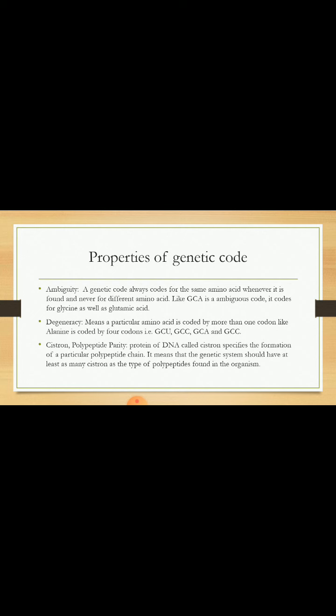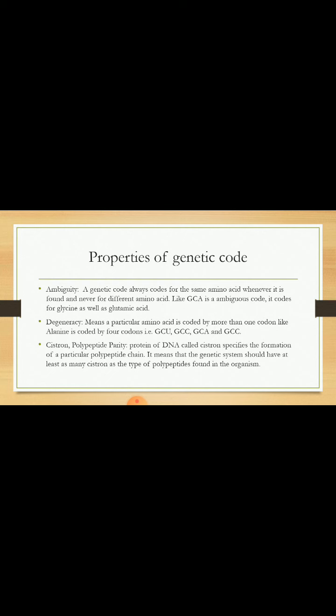The other properties are ambiguity and degeneracy. These are the two most important properties of genetic codes. Ambiguity means a genetic code always codes for the same amino acid wherever it is found and never for a different amino acid. Like GCA, it is an ambiguous code and it codes for glycine as well as glutamic acid. Degeneracy means a particular amino acid is coded by more than one codon, like alanine is coded by the 4 codons, that is GCU, GCC, GCA and GCG. And this process is also known as the wobble hypothesis.